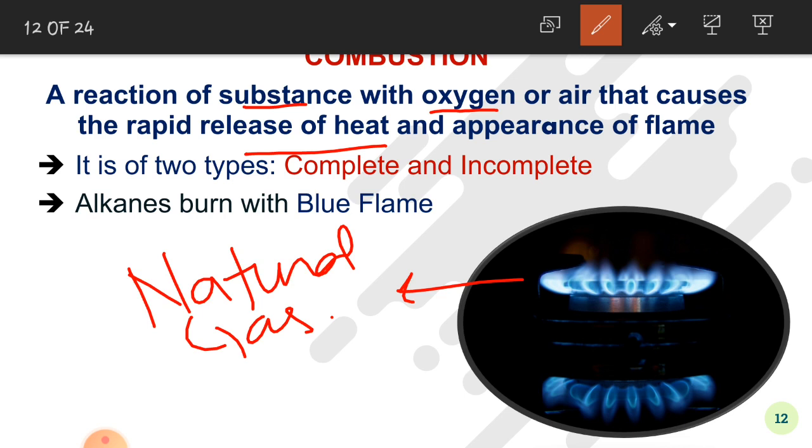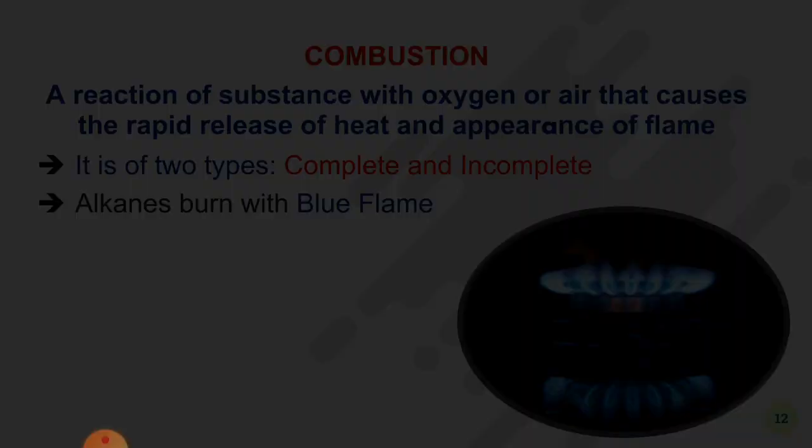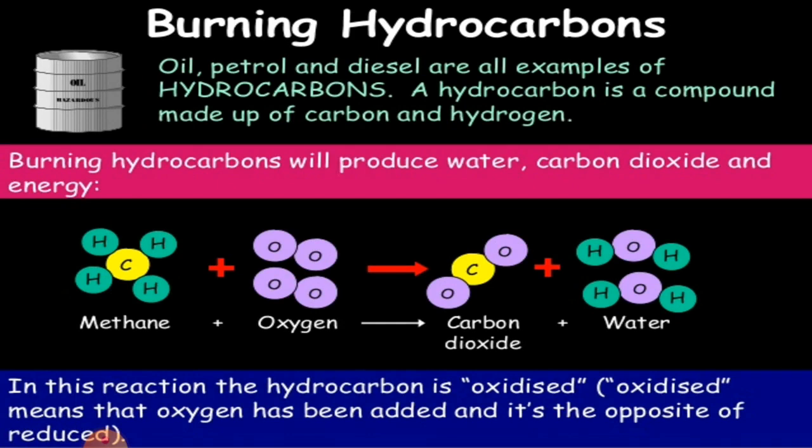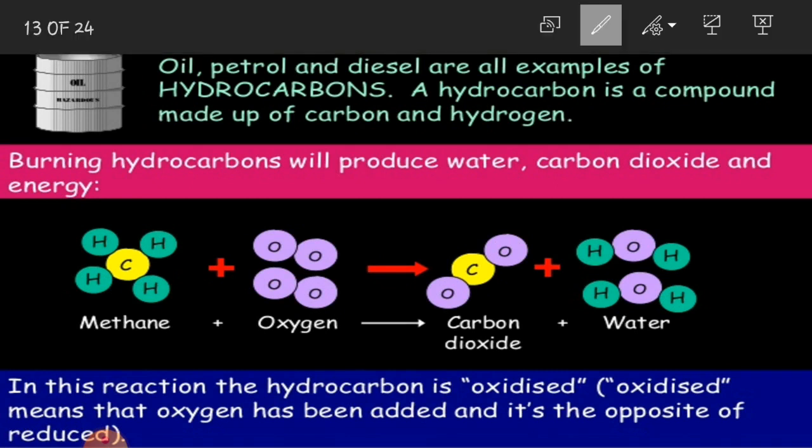If you look at the flame of these chemical substances when they are burned, it is blue in color. Oil, petrol, and diesel are all examples of hydrocarbons. What is a hydrocarbon? A hydrocarbon is a compound made of carbon and hydrogen. Burning hydrocarbons will produce water, carbon dioxide, and energy. So these are the products of combustion.